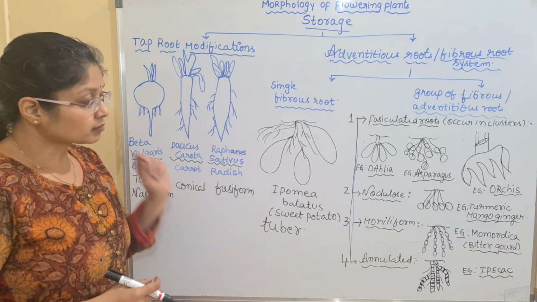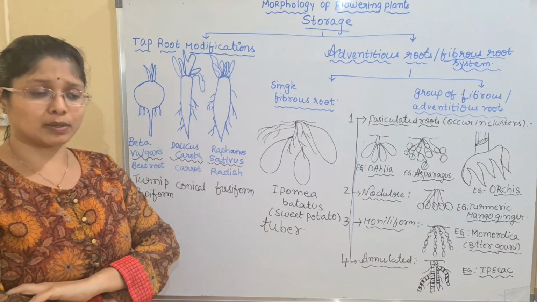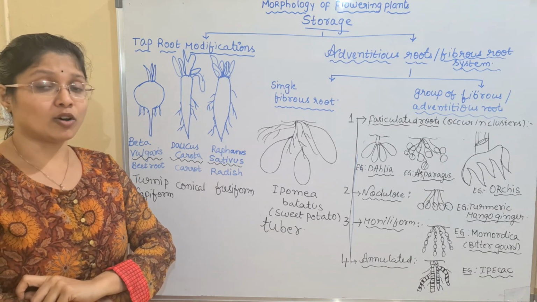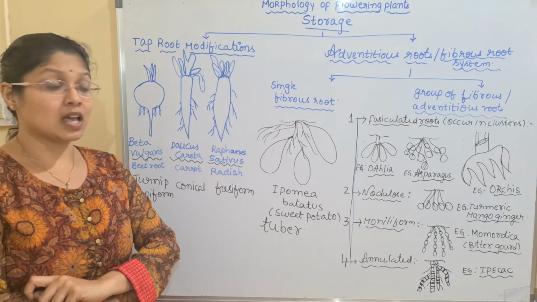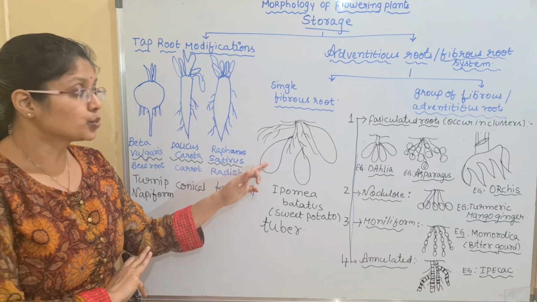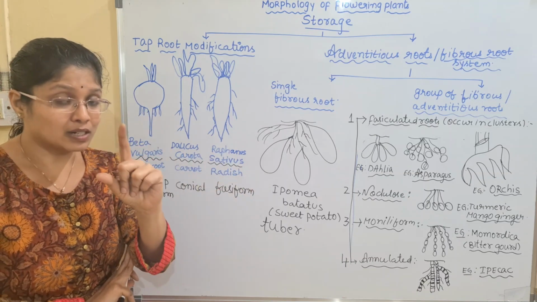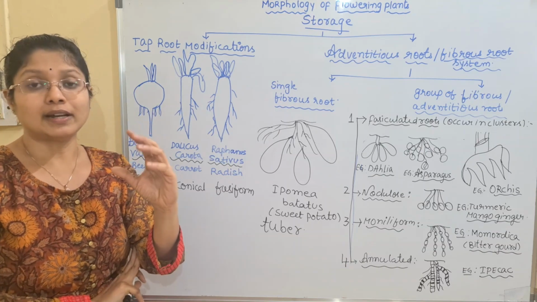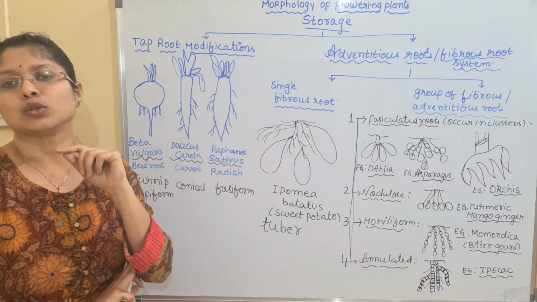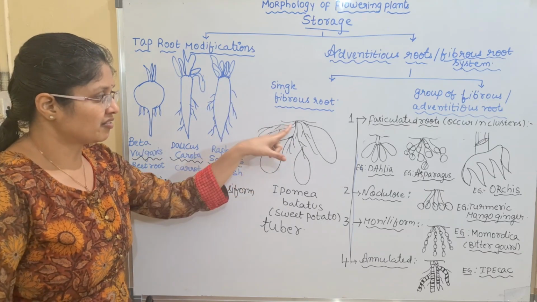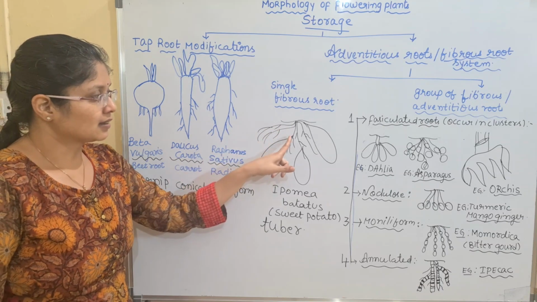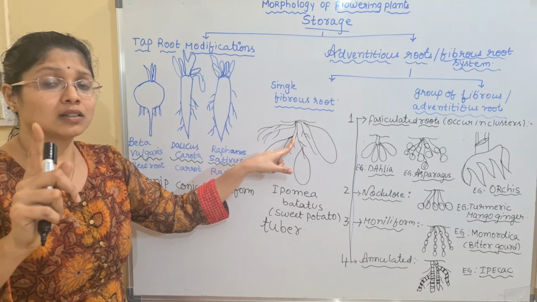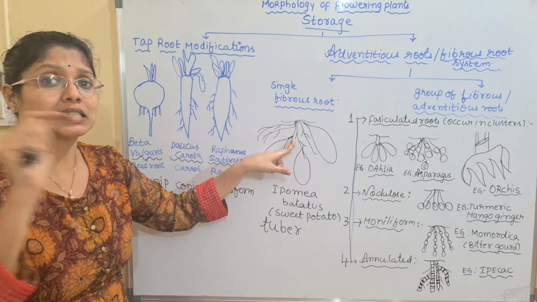Okay, so here the most important thing which you have to remember, we have discussed with the lateral roots, and there I have told you that in lateral roots some of the plants are modified to store food material. So what is the condition in sweet potatoes? In sweet potato, not the main root is converted into the storage organ. It is the lateral root that is converted into storage organ. So if you observe, these are the main roots to which the root hairs are attached, and there are some lateral roots which are produced from the main root. Lateral roots are the ones which are produced from the core, that is the pericycle.